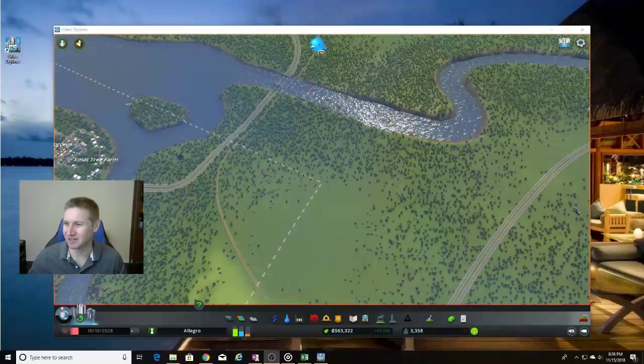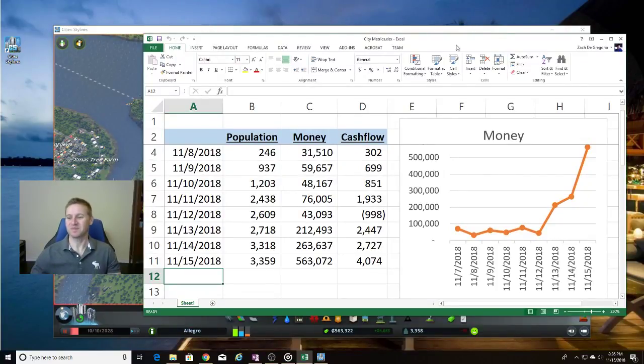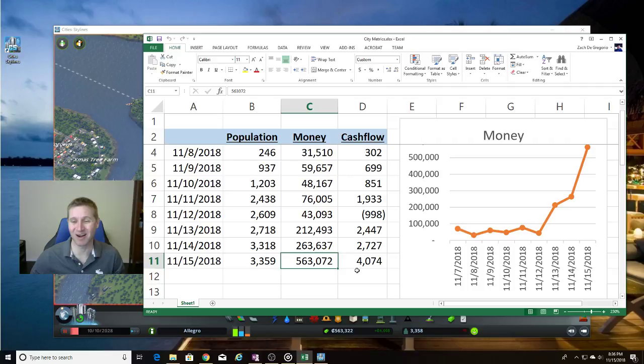So let's start, as we always start, by looking at the metrics. Let me switch to my computer screen here. There's my computer, and here are the metrics. As you can see, my money is really taking off. My money is skyrocketing. My cash flow is super positive.